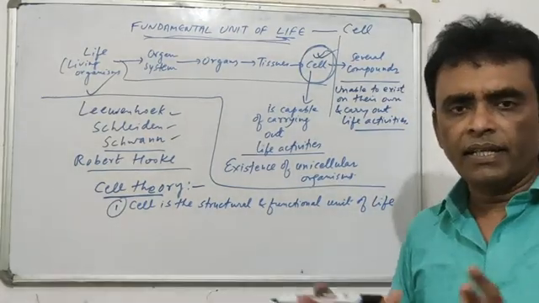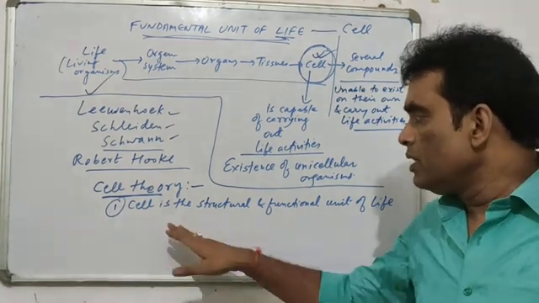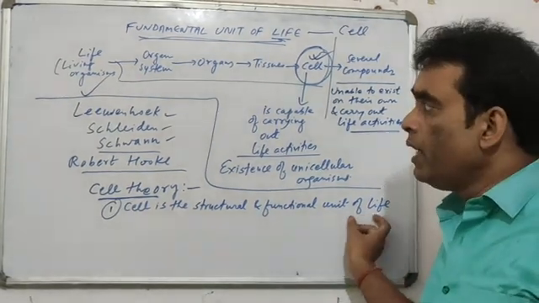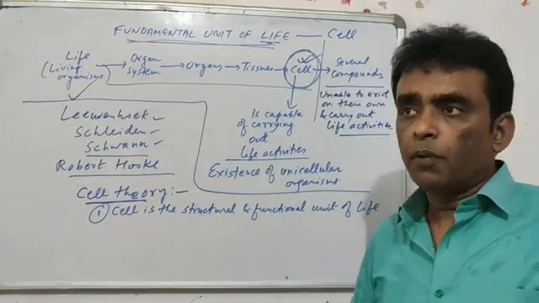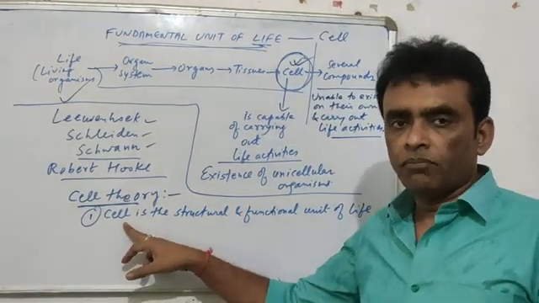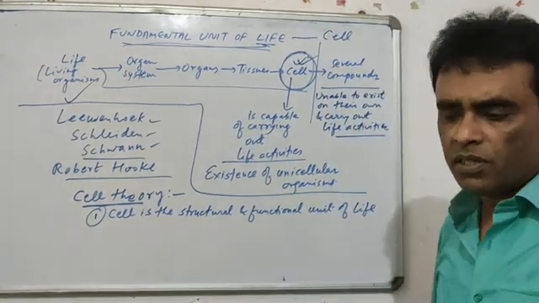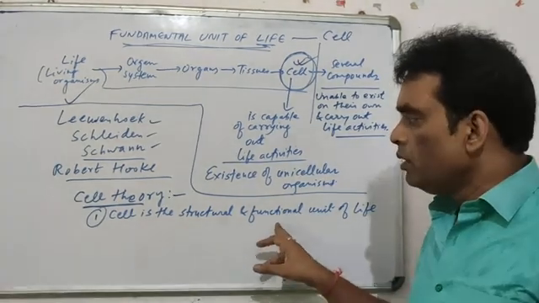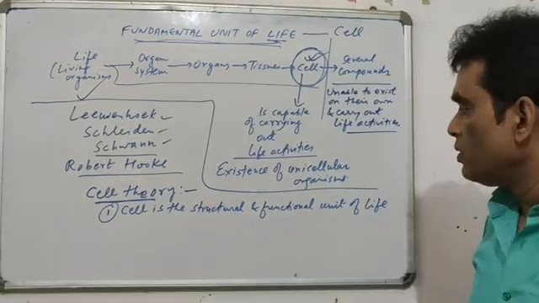Cell theory, I told you, is an idea given regarding the basic concepts of a cell, what a cell is. So the cell is called the structural and functional unit of life. A living organism has a certain structure. We have a certain structure: the head, the hand, the body, the legs. The plants have a certain structure. Amoeba has a certain structure. The structure is due to the cell. And the living organism performs a large number of functions. We carry out digestion, respiration, movement, all those activities. The functions performed by a living organism are also due to the cell. So the cell is considered the structural and functional unit of life.